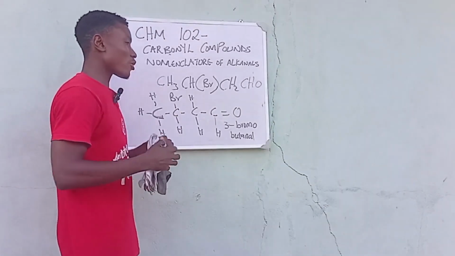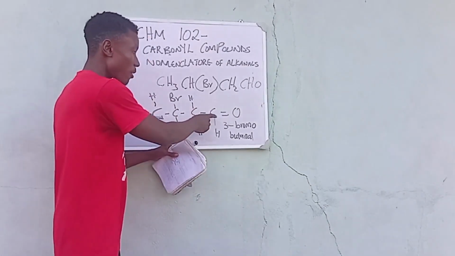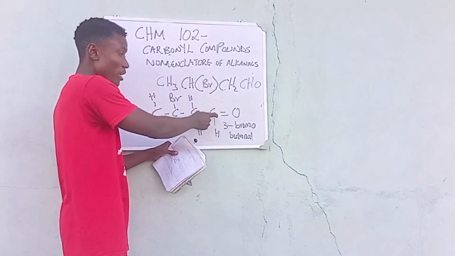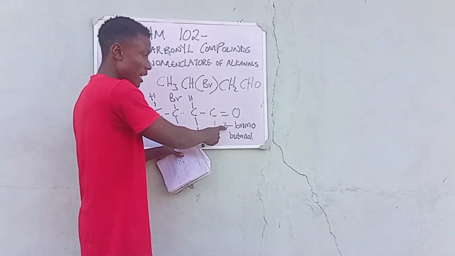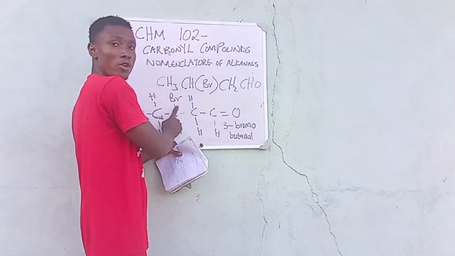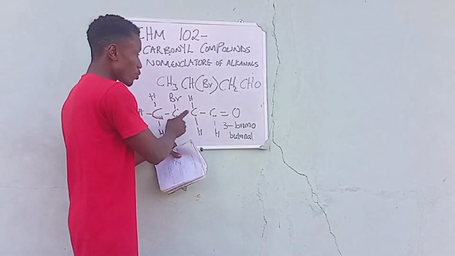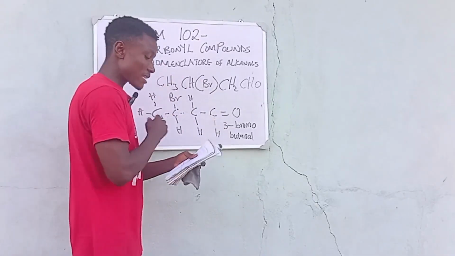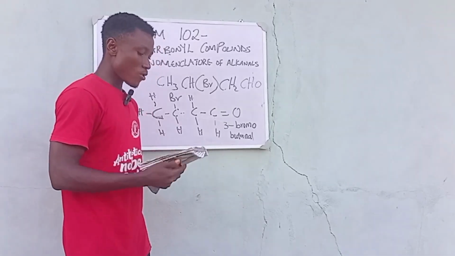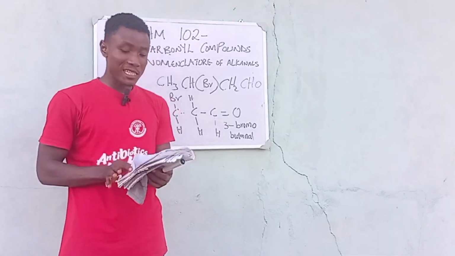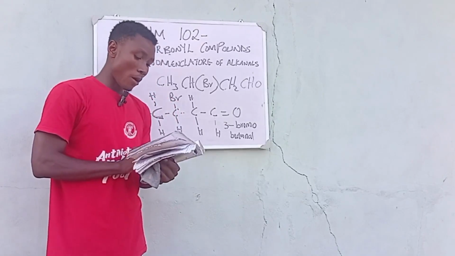So giving respect to the functional group first before giving respect to the substituent, we are going to start from here, right? So we say 1, 2, 3, which is 3, and our 3 is followed by bromo, which is bromine. So we say 3-bromo, 1, 2, 3, 4 butanol. So that is just the nomenclature when it comes to the alkanols, and that is how you are able to name your alkanols.